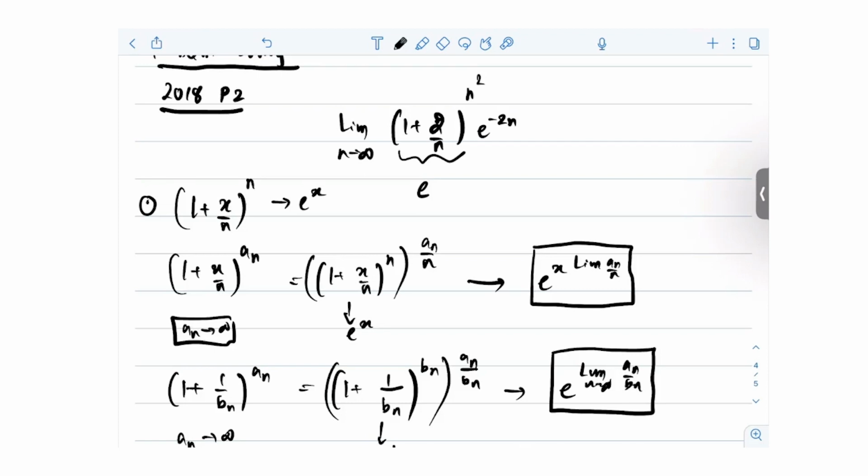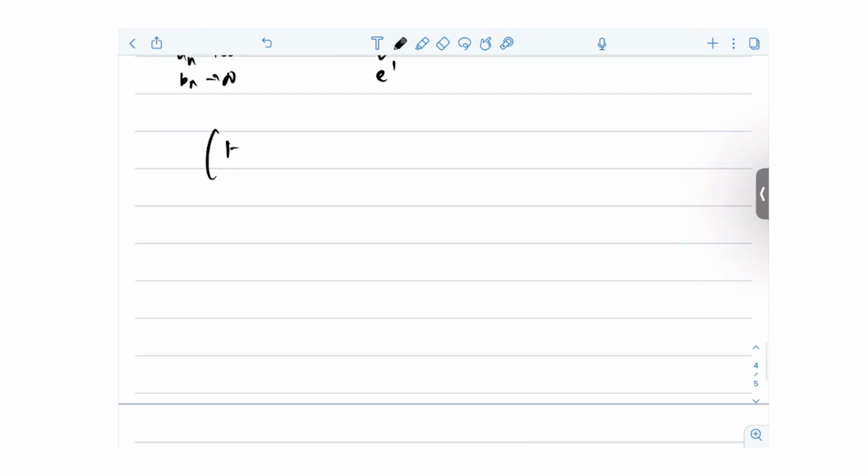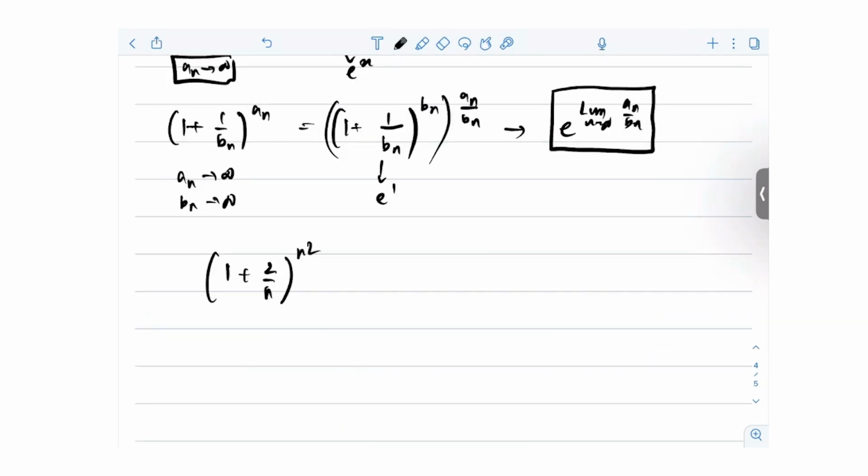If it applies a general thing, 1 plus 2 by n square, 2 by n. So here, what is an and what is bn? Can someone tell me? An is n and bn is n squared. No. Bn is n. Maybe, sorry, bn is n and an is n squared. Check the format, it's 2 here. 2 by n. Yeah, n by 2. So it will be going like this.